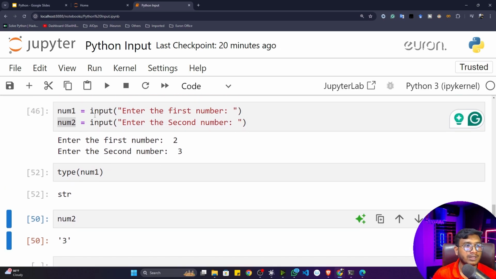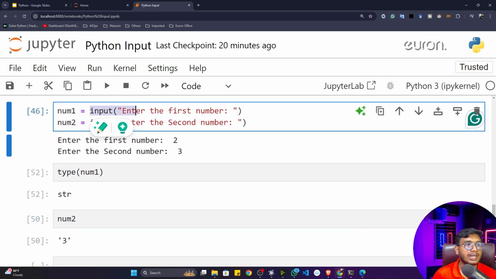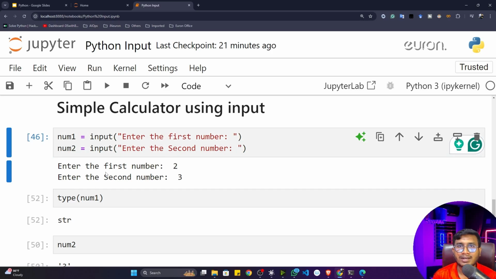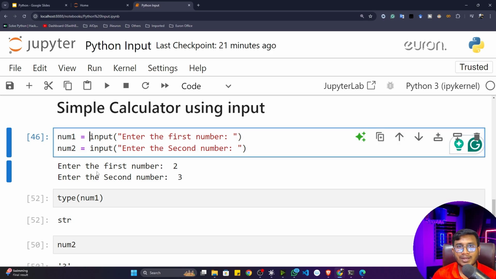Although I passed an integer, it is printing as a string, because I already told you, if you are giving any kind of data to the input function, it will automatically convert to the string format, right? But here, whenever I'm creating a calculator application, I can't pass any string type data. In any calculator, you can pass integer data or floating data, that means decimal values. Either you can convert this data to an integer format, or to a floating format. To simplify this application, I'll just convert everything to a float number. So here I will convert this particular number to a float number.